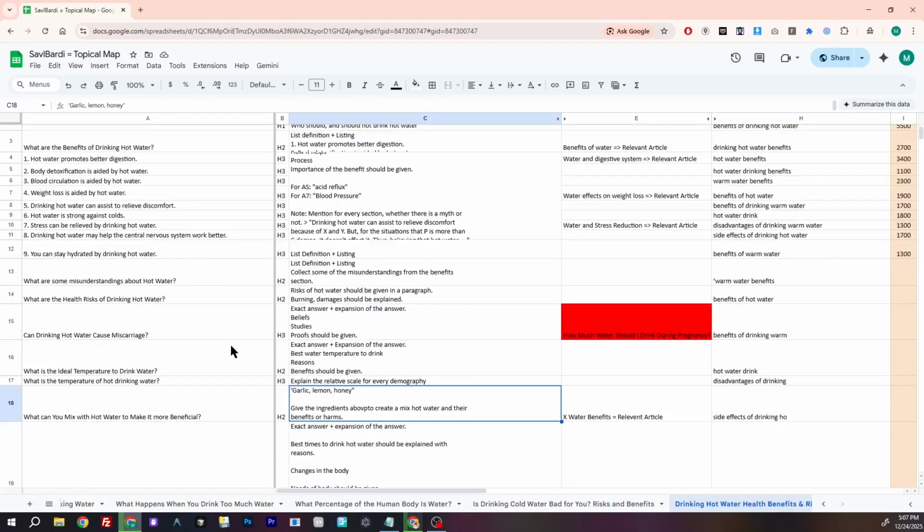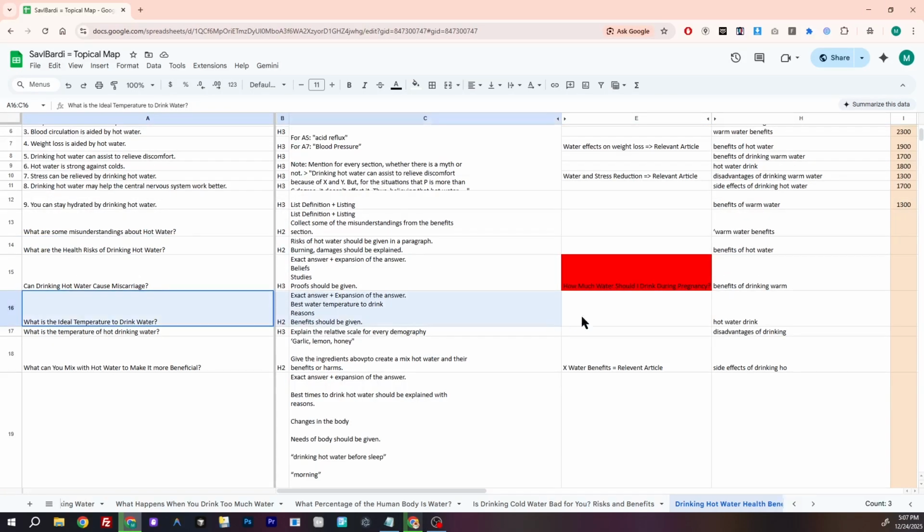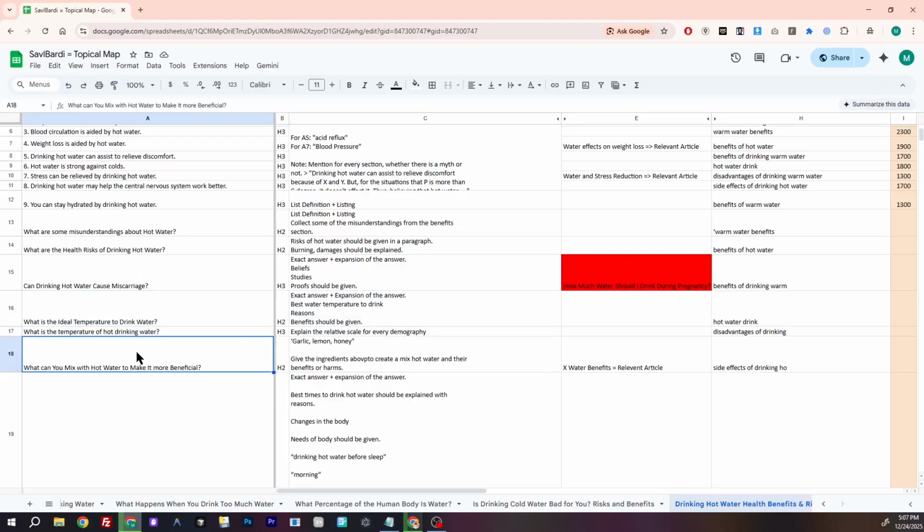In this lecture, we will continue to further talk about our supplementary content. After creating the bridge between the micro context and the macro context, we directly talk about another question again about the hot water, which is again reflected in our H1. And we talk about the beneficial, that is the lemmatization of the word benefit.